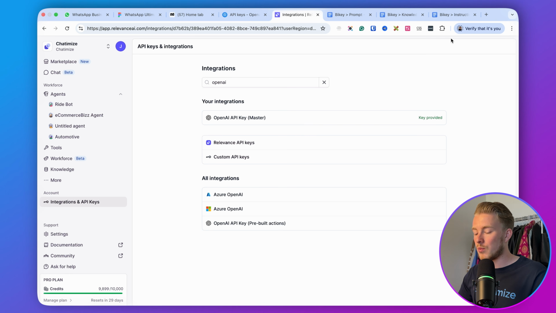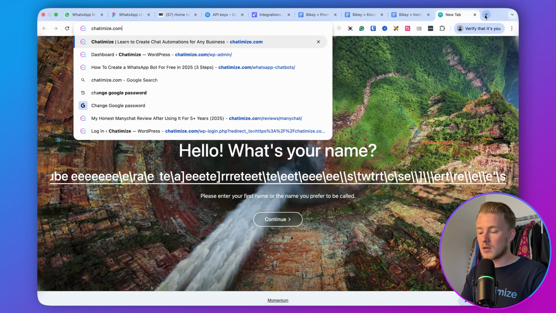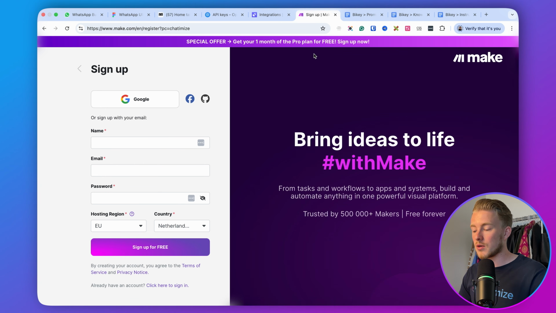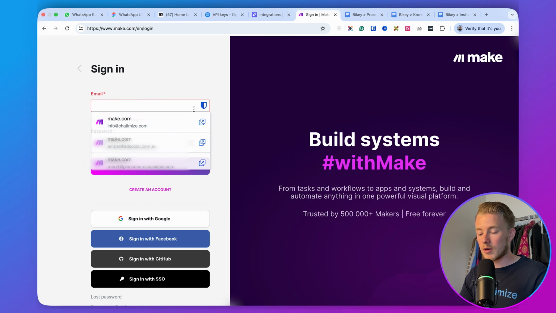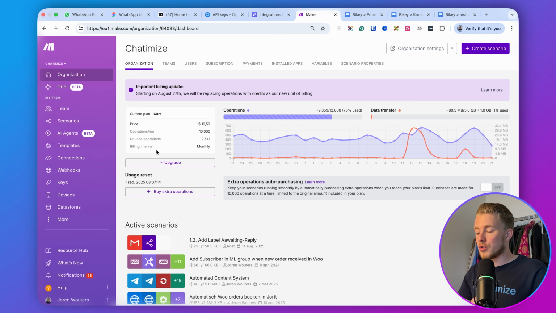And then lastly, we need to create our Make account, because Make is the integration platform that we use to connect everything together. In order to do that, you can just go to chatamize.com/make. If you use my link, you get 30 days of the Pro plan for free. You can see that here: get your 1 month of the Pro plan for free. I already have an account, so I would just log in with my own account, but I highly recommend doing that. Then you can basically test out Make for free as well. So those are basically all the accounts that we need to set up.